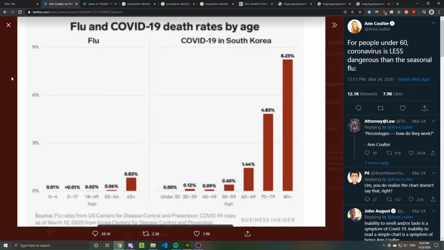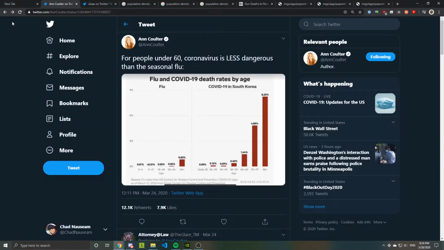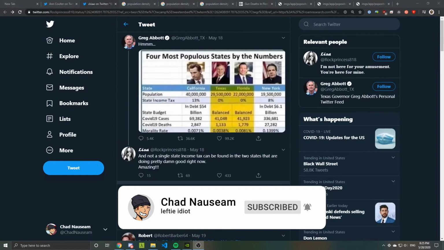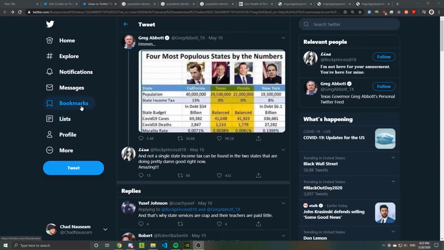So there's not much to debunk here. She's just wrong according to her own graph. But okay, let's keep going. This next one is from Greg Abbott, the governor of Texas. This one's kind of a weirder graph, but okay.